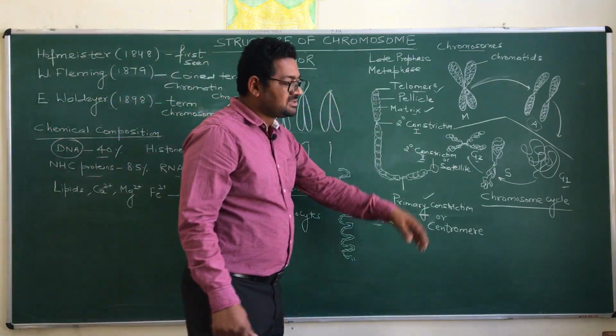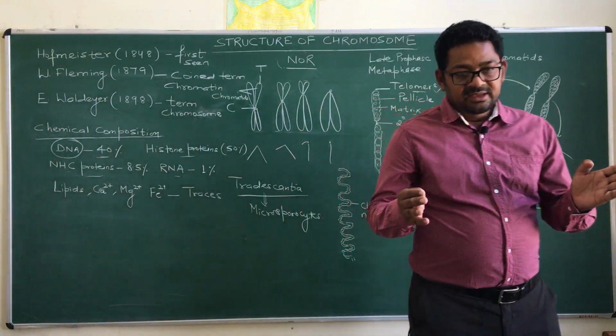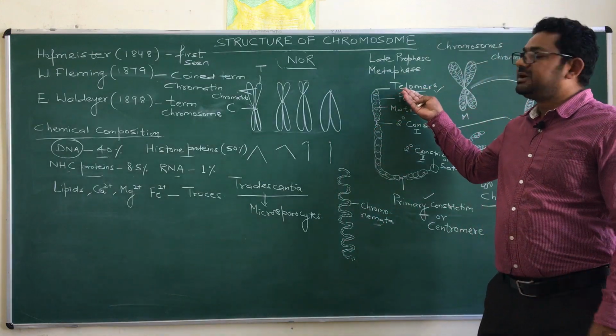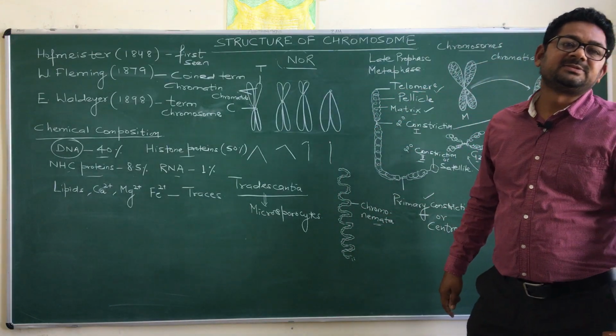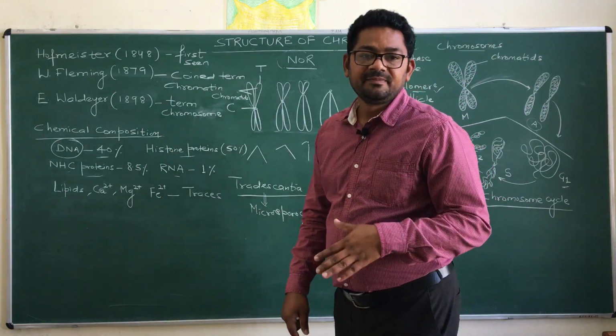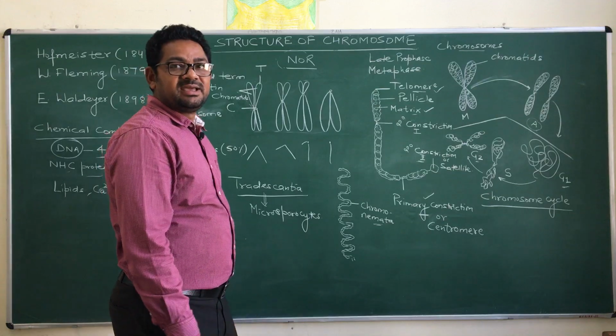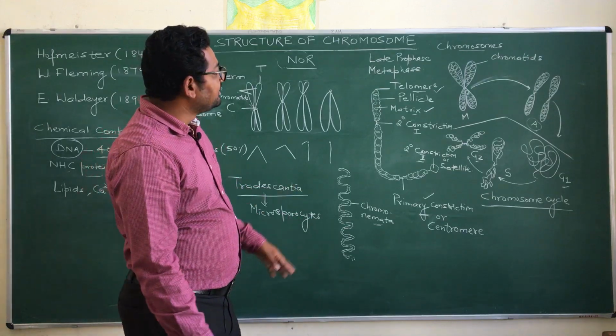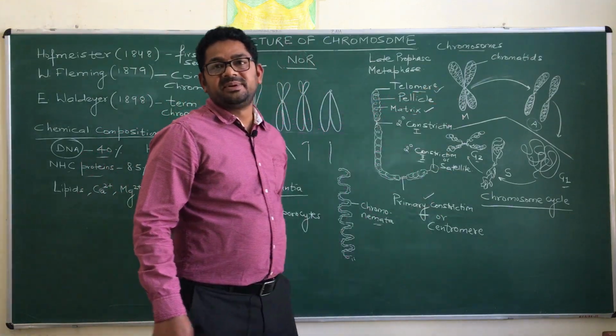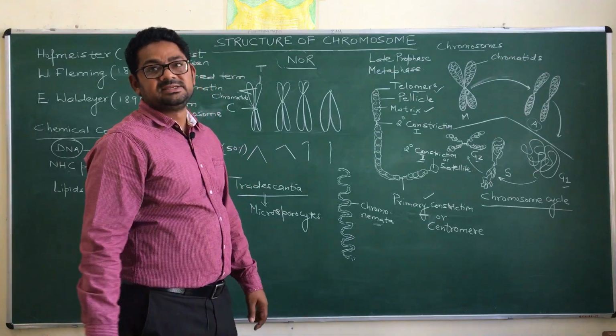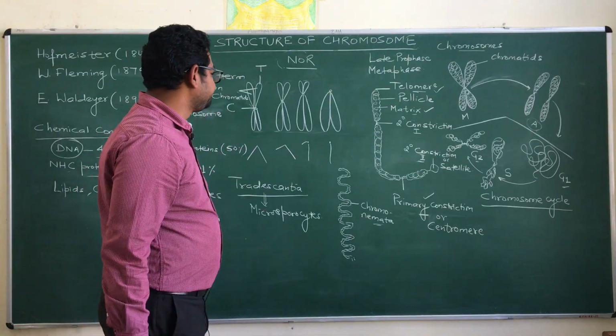And this difference in the replication of the end region is mainly responsible for aging in organisms. So if you are talking about the concept of aging in organisms at the molecular level, this telomeric region is mainly responsible for aging in organisms.